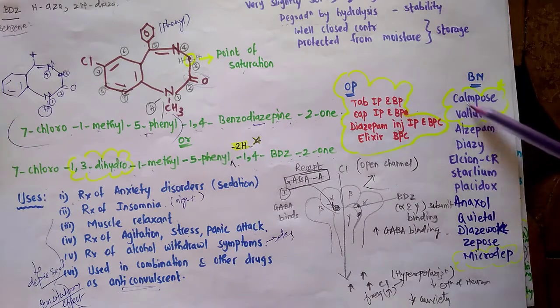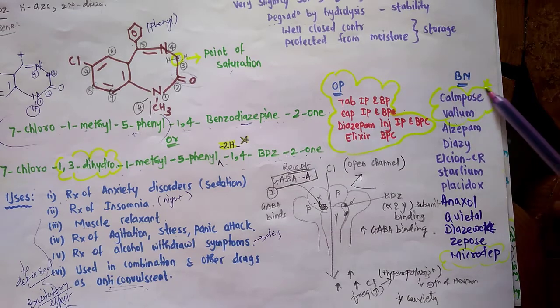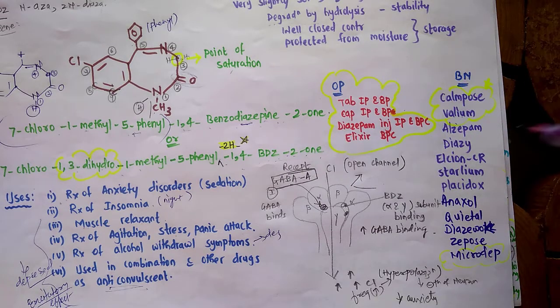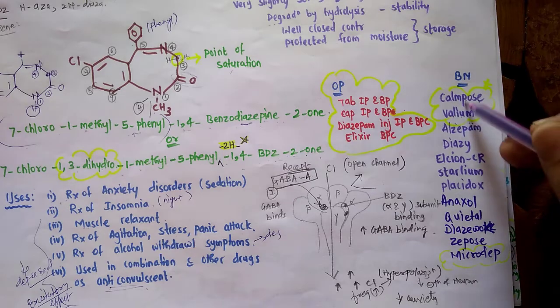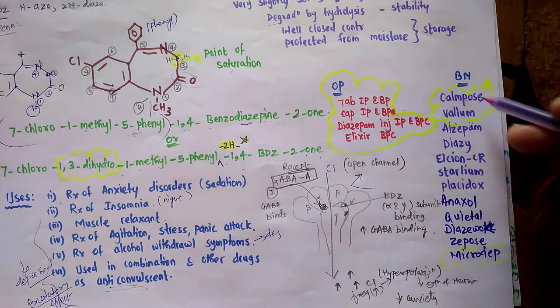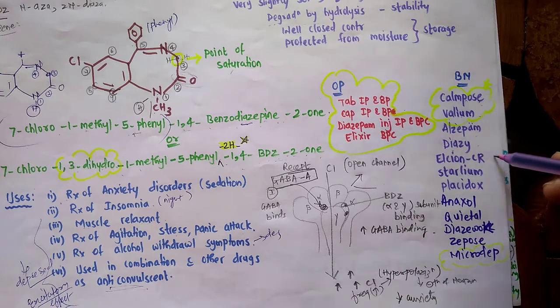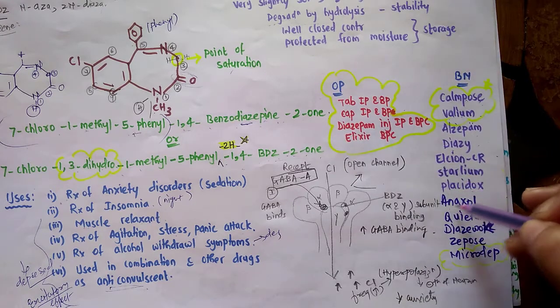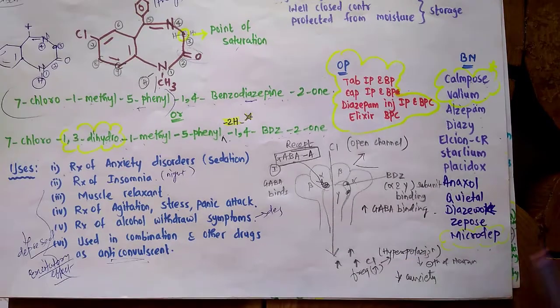Coming towards a few of the brand names. These two brand names I have made a cloud. Why? Because these two brand names are very important in exams. Sometimes the question is asked like, name the drug under the brands Calpose and Valium. So Calpose and Valium, both brands have the drug diazepam. Then Alzepam, Diazi, Elsion CR, Starlium, Placidox, Anaxol, Quital, Diazevoc, Zepose, Microdep. Microdep is also an important brand. So these are a few of the brands of diazepam.